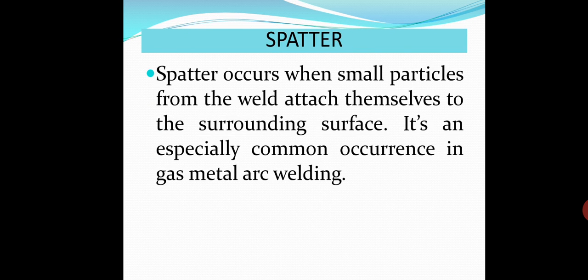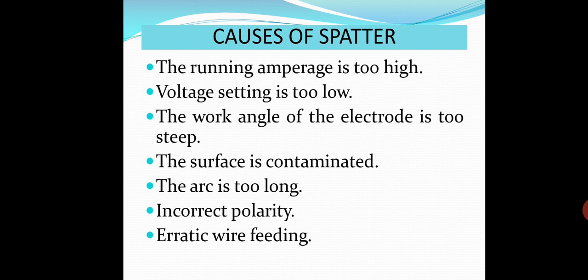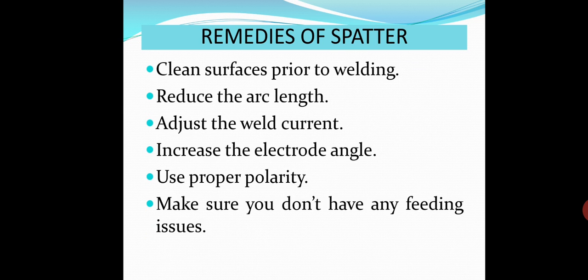Next is spatter. Spatter occurs when small particles from the weld attach themselves to the surrounding surface. It is an especially common occurrence in gas metal arc welding. So causes: the amperage is too high, voltage setting is too low, the work angle of the electrode is too steep, the surface is contaminated, the arc is too long, incorrect polarity and erratic wire feeding.